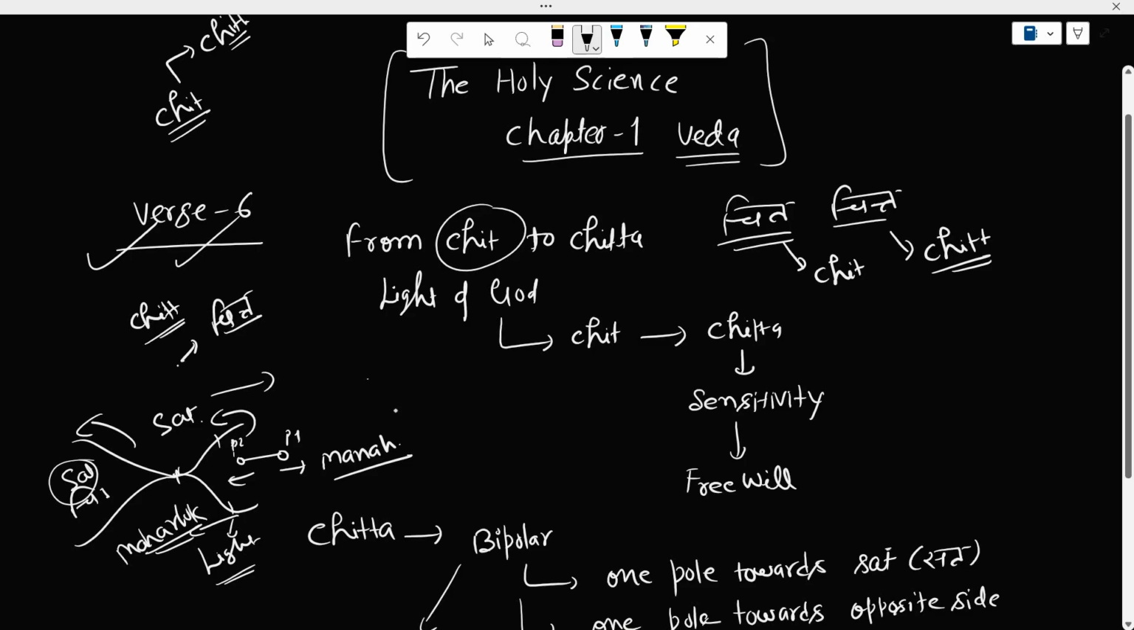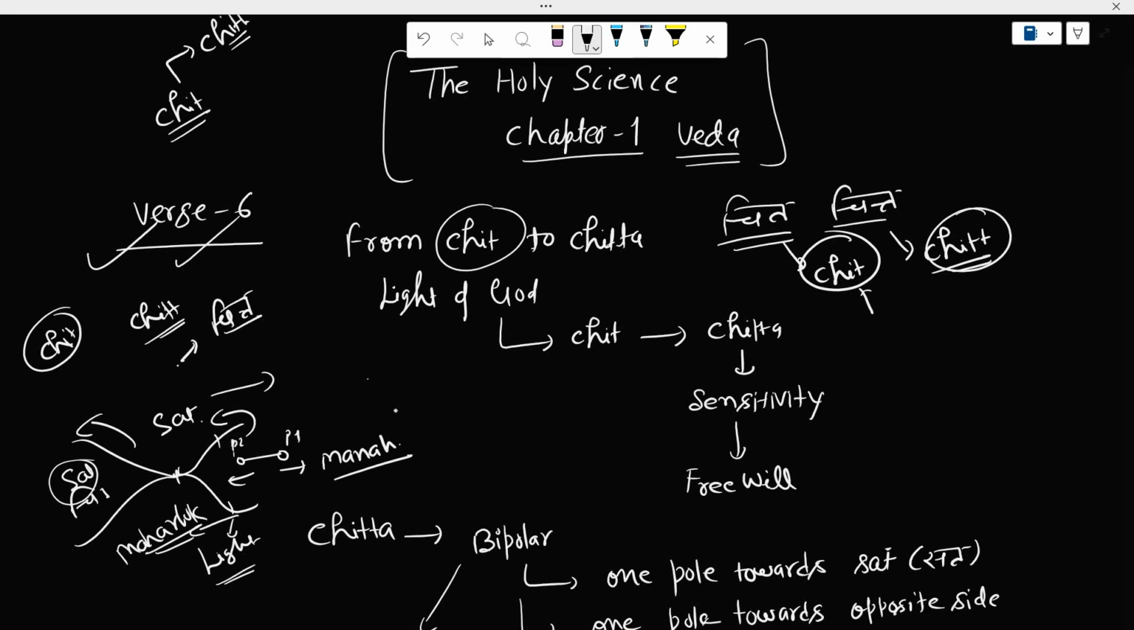But earlier, until it becomes a light wave, before that, it is known as chit. Before light frequency is adopted, this is known as chit. And after adopting the light wave frequency, it becomes chitta, right? So once it becomes chitta, it is traveling all along in the other direction, in the forward direction, this direction.